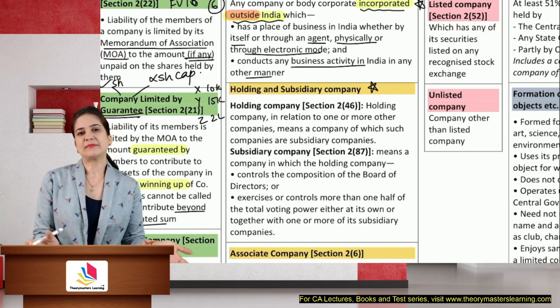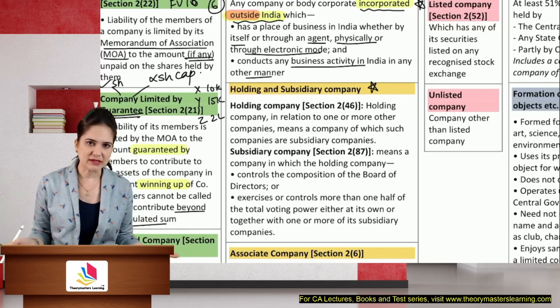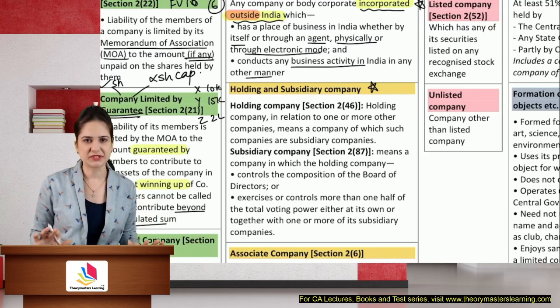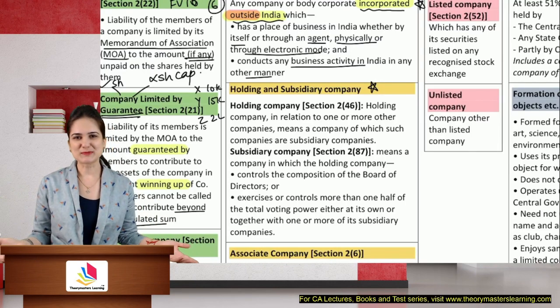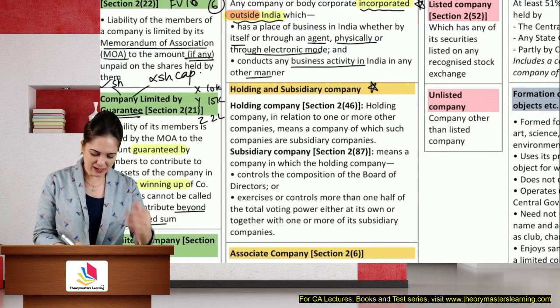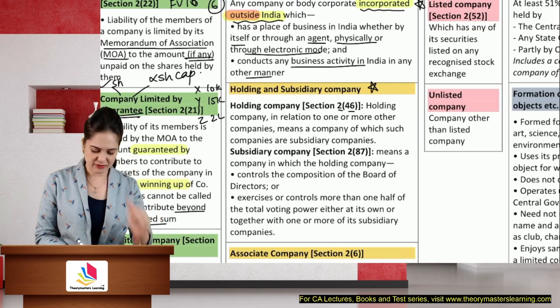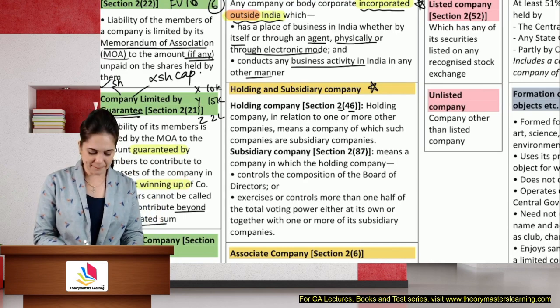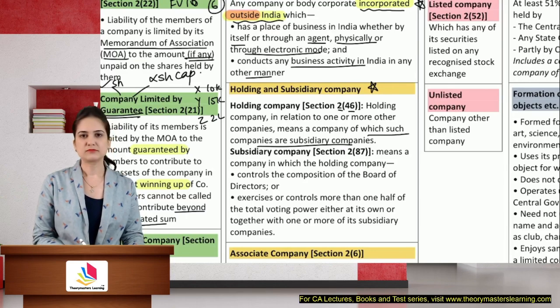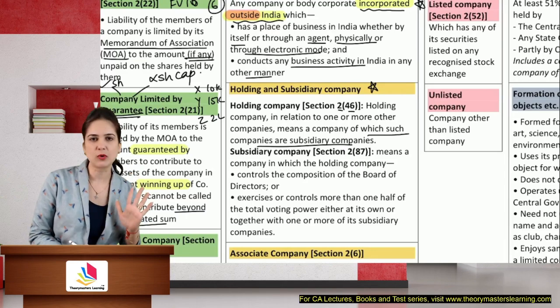What is a holding company? The Act doesn't define a holding company properly. They say I am a holding if you are my subsidiary. So I need to define a subsidiary company properly. Let's see how a company is defined. A holding company under Section 2 clause 46: holding company in relation to one or more other companies means the company of which the others are subsidiaries. So if you are my subsidiary, I am automatically a holding.